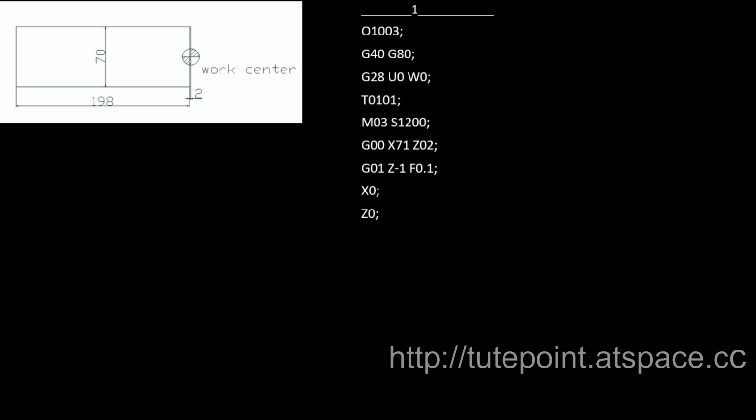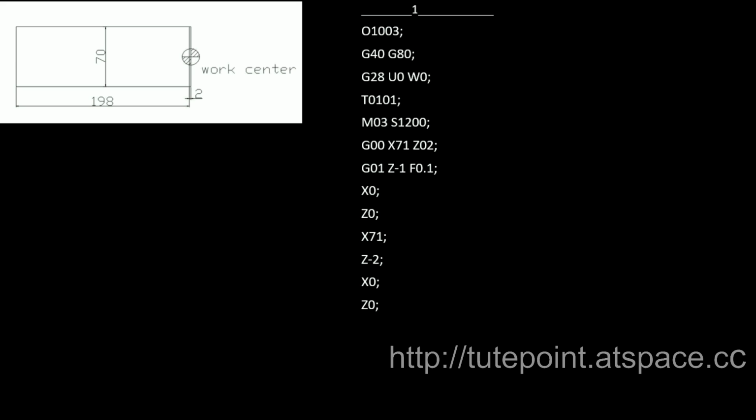Then retract the tool out to 0 in Z, that is to work center. Then again retract the tool out to 71 in X. Then to machine 1 mm that is left in the material, move the tool to -2 in Z. Then to machine the material that is left out, in this case 1 mm of stock, move the tool to X0.